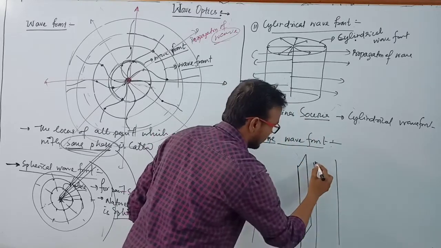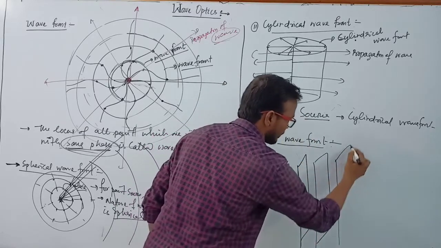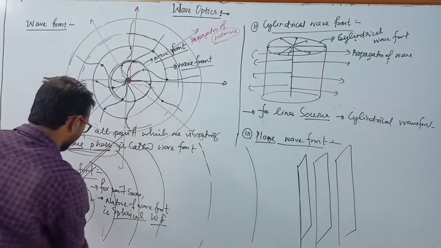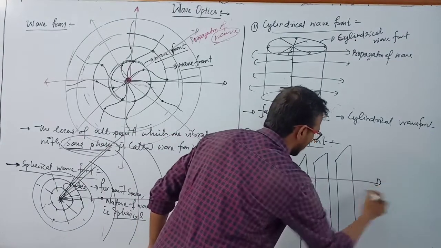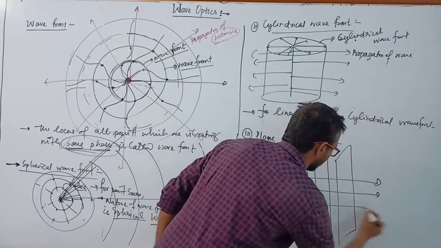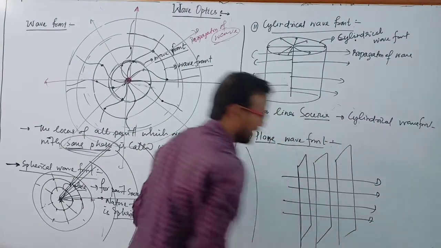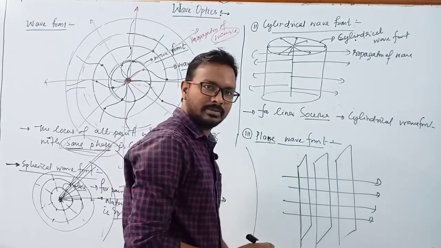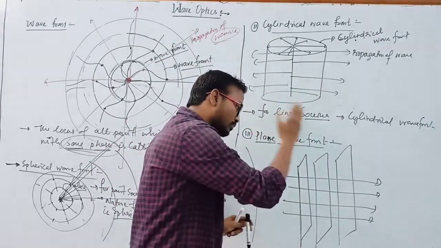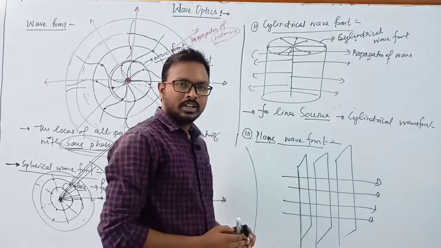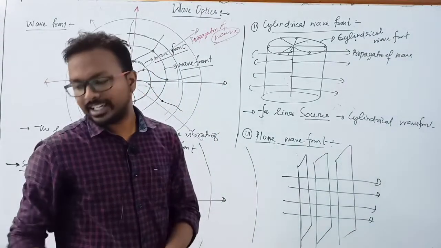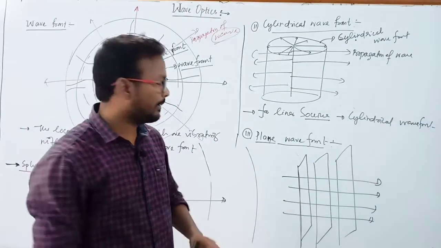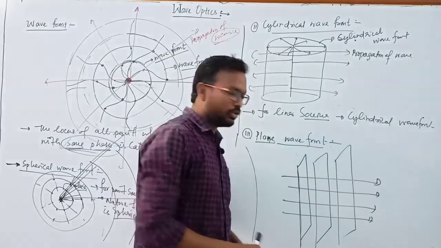This is a plane wave front, and this is the direction of the electromagnetic wave. So these are the directions of the electromagnetic wave. Clear? And this is known as a plane wave front. And you have to keep in mind one thing, that the propagation of a light wave is always perpendicular to the wave front.